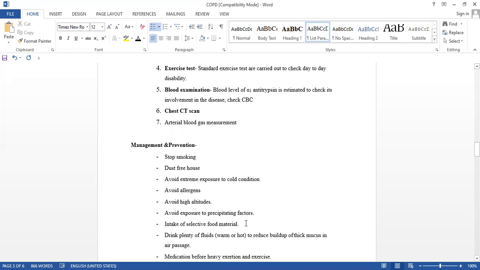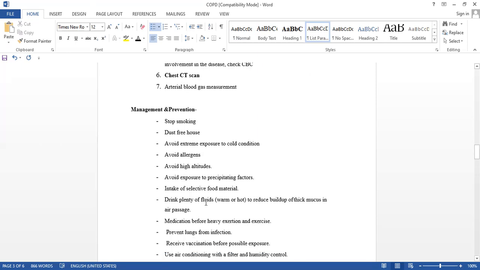Okay. Intake of selective food material. Some individuals are allergic to certain food materials. So if we know we have this and this type of food allergy, avoid that. Drink plenty of fluids. Okay, which type of fluids? Warm or hot, not cold, freezing ones.